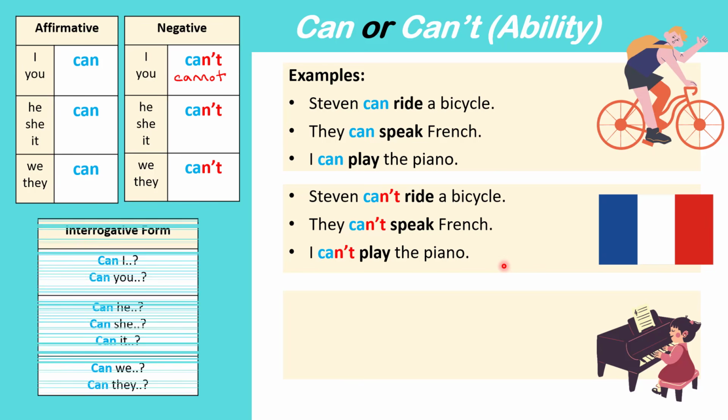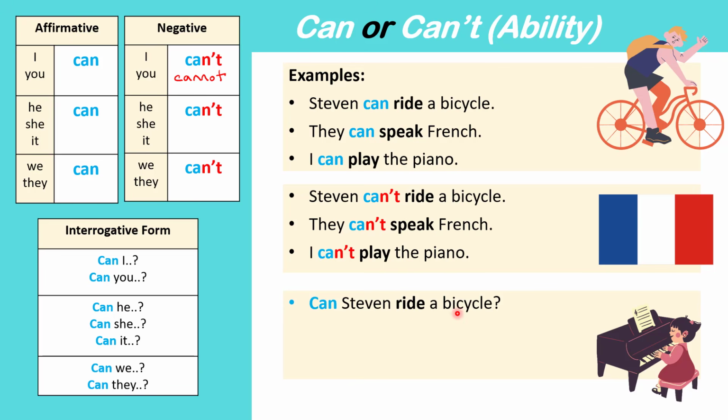Now, how do we make questions using can? We don't say, do I can? We say, can I? Can you? Can he? Can she? For example, can Stephen ride a bicycle? Can they speak French?